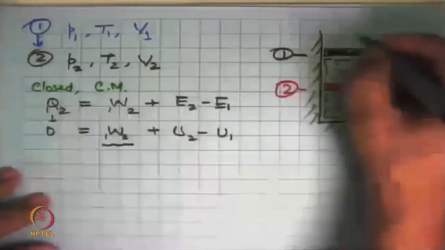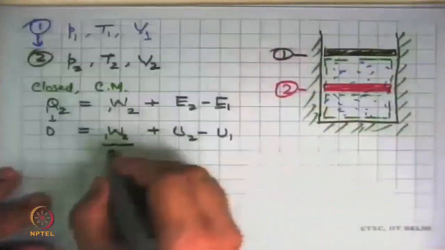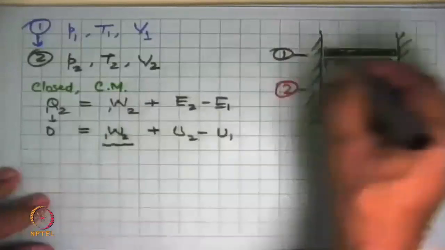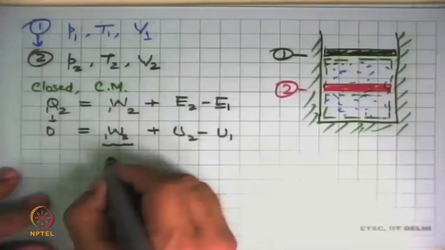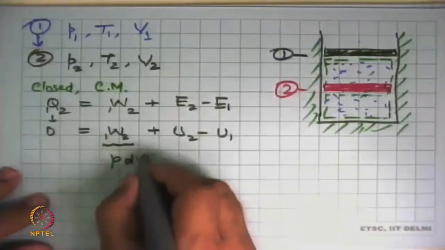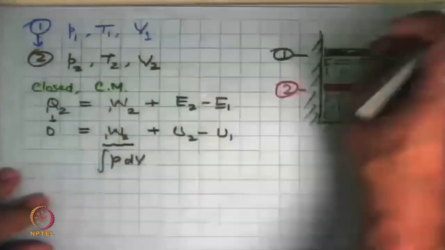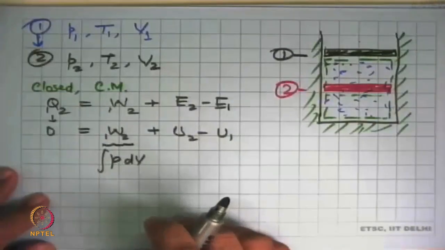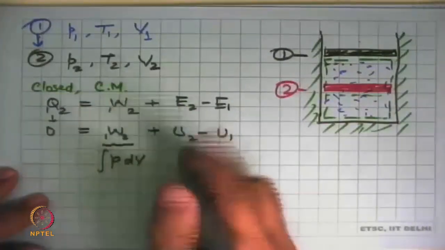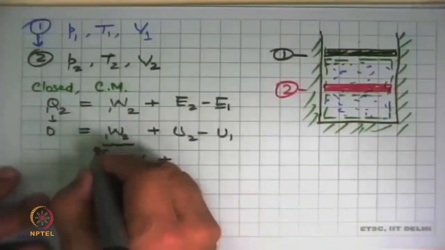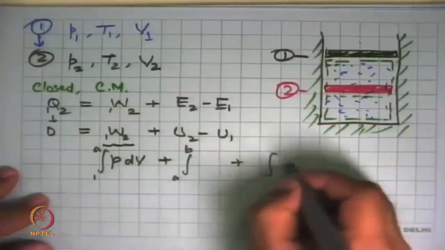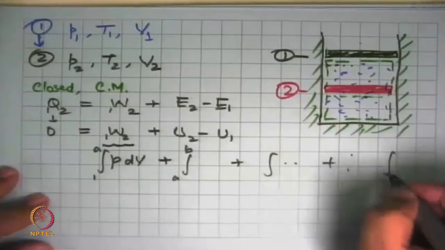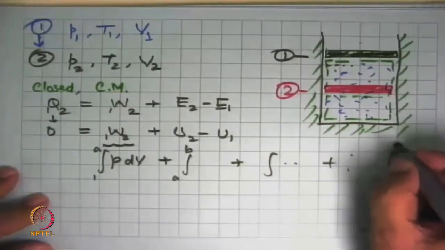So initially this was P1, and we say that when it was up here and it moved a small distance down there, it would be P dV, and we would integrate it over that small element. And then as it went from 1 to the small element A, then from A to B, we would do the same thing, and we keep doing that until it finally reaches 2.